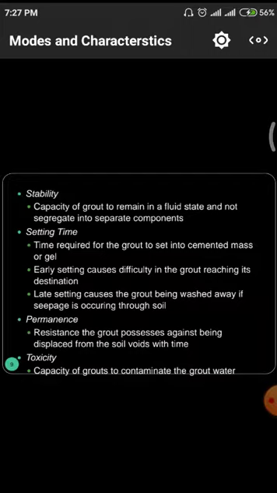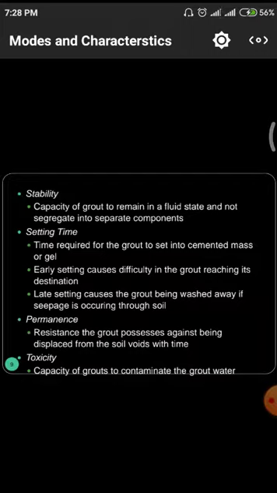Next one is the permanence. Permanence is the property which gives resistance to the grout against being displaced from the soil voids with time. If the time is very large, automatically this resistance of the grout is needed against such conditions.